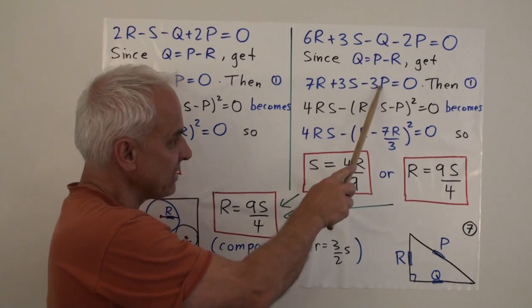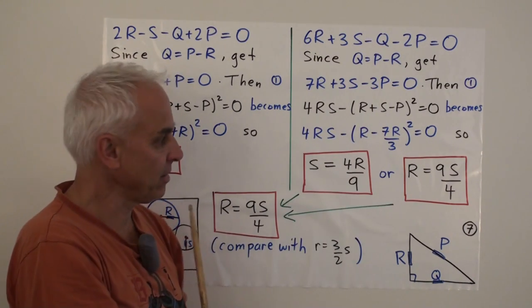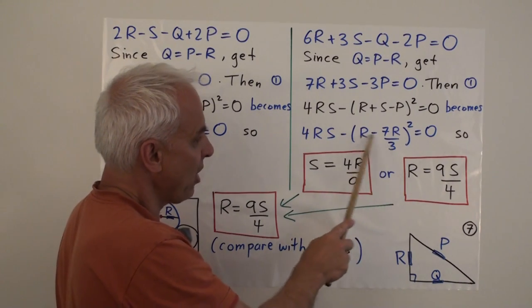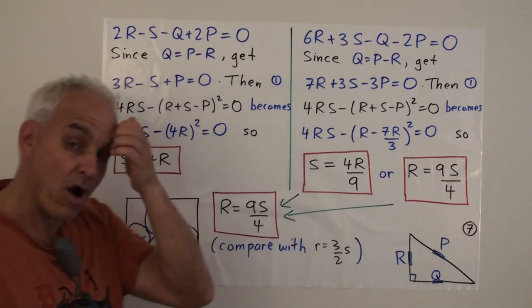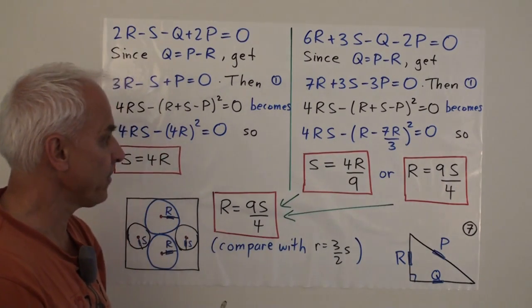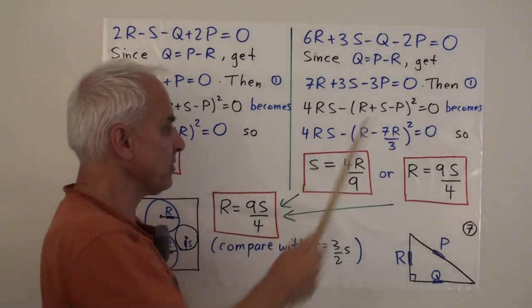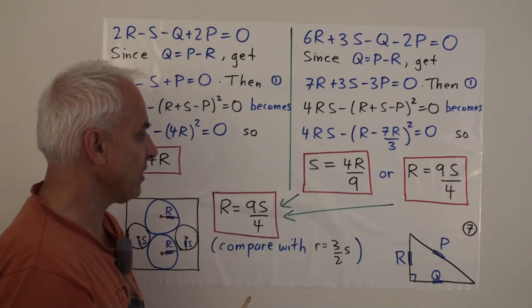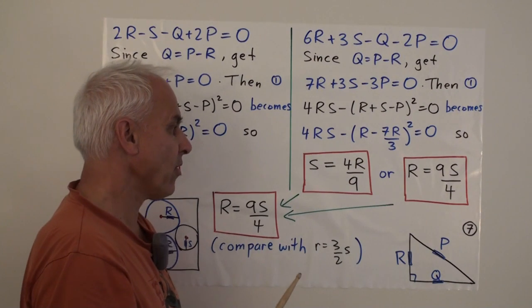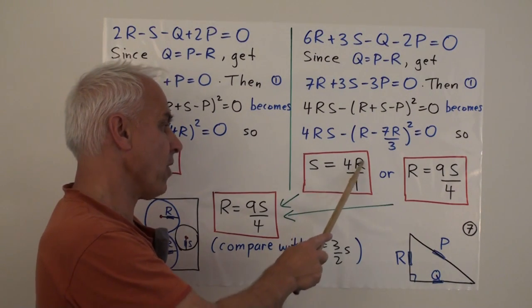We're just solving for S minus P in this equation. Well, this term here is (3R minus 7R) all squared. That's (4R) all squared. And there's a 3 squared on the bottom, or a 9. So we can cancel an R as we did before, and we get 4S equals 16R over 9, or S equals 4R over 9.